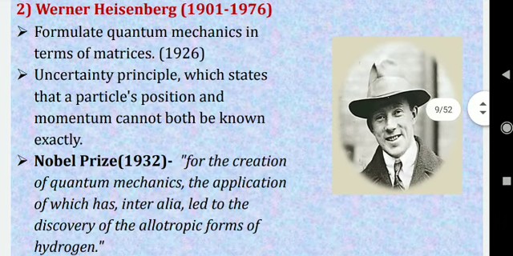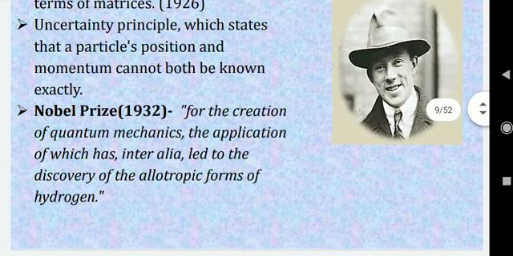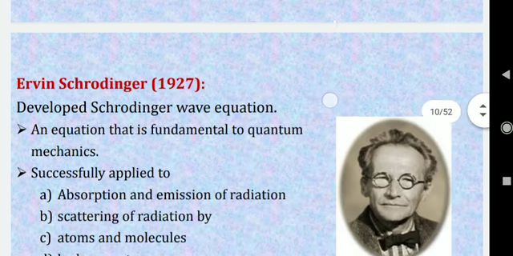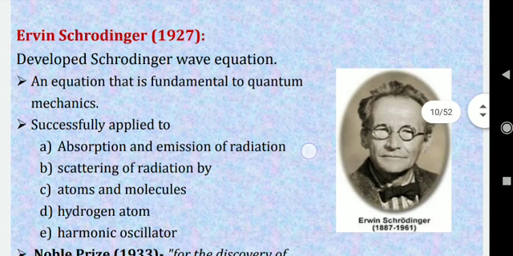He also got the Nobel Prize in 1932 for the creation of quantum mechanics, the application of which has led to the discovery of allotropic forms of hydrogen. So he solved the properties of the hydrogen atom, and for that he got the Nobel Prize. Then there is another most important scientist, Erwin Schrödinger.